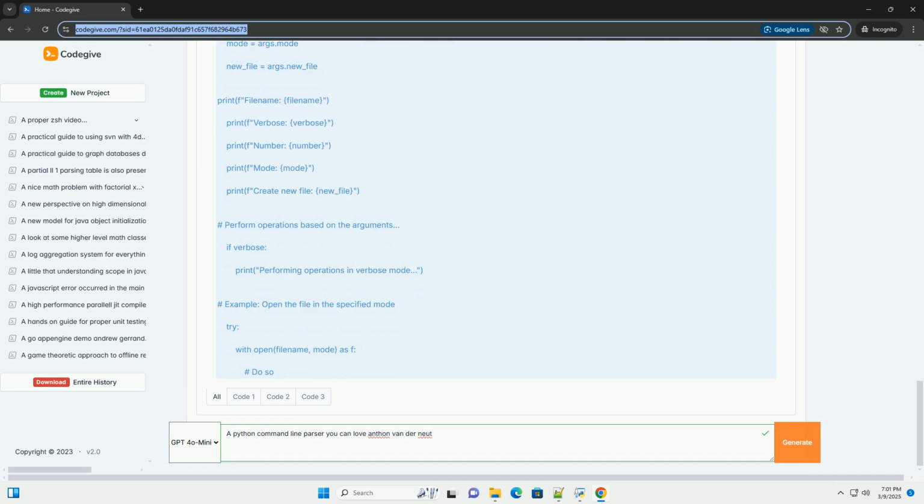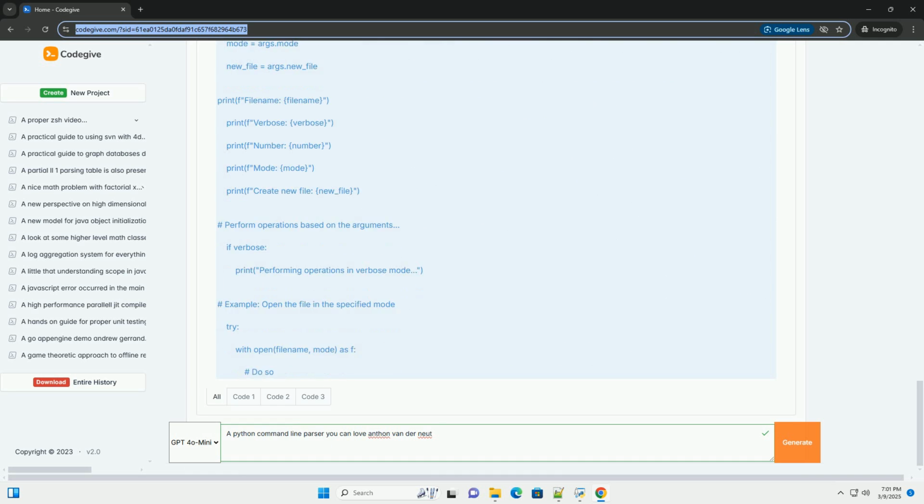Key concepts and tips for a parser you can love, like Anthon would. Meaningful argument names: choose argument names that clearly indicate their purpose. Avoid cryptic abbreviations unless they are extremely well-established conventions. Comprehensive help messages: write clear and concise help messages for each argument. Explain what the argument does, what values it accepts, and what the default value is, if any. The help message is often the first thing a user sees, so make it informative.